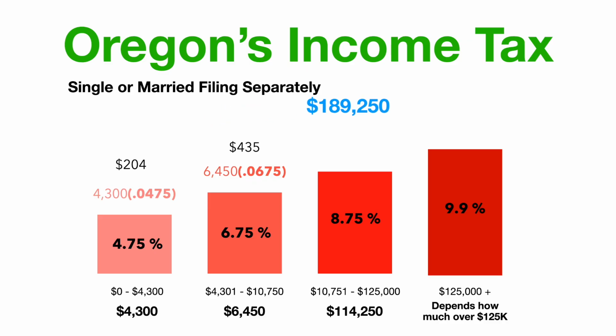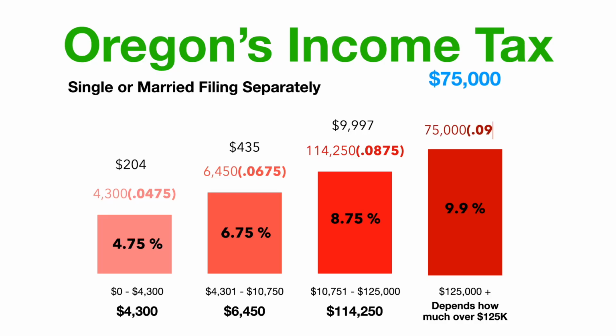Then we have a big chunk, $114,250, that is going to be taxed at 8.75%. If we subtract all that, that's $125,000 worth that we've been taxed through 3 brackets. So we still have $75,000 left that's going to be taxed at 9.9%, and that's going to be that number right there.